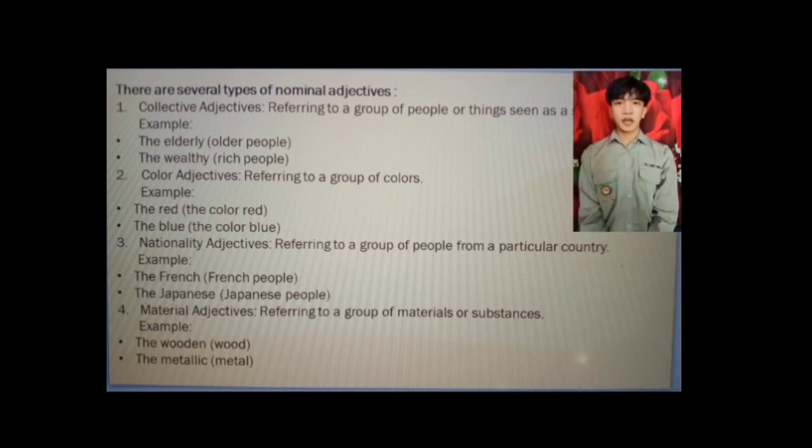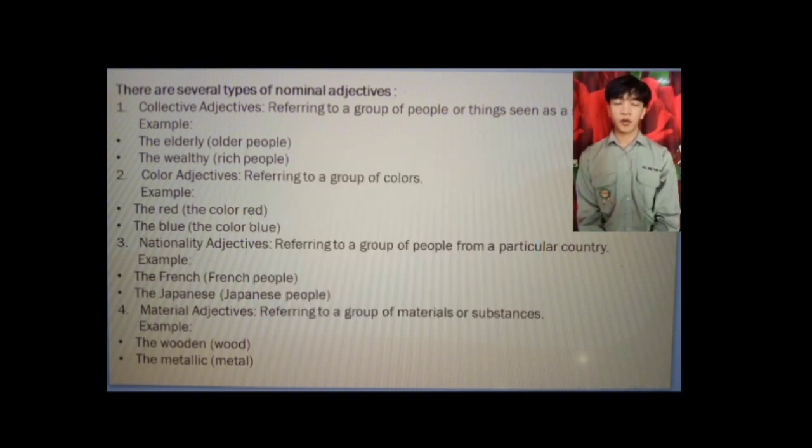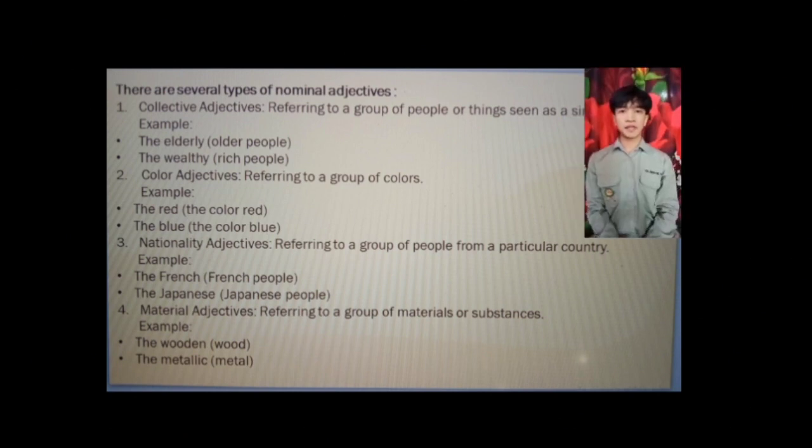The third type is nationality adjectives, referring to a group of people from a particular country. For example, the French, it means French people. The second example is the Japanese, it means Japanese people. And the last type is material adjectives. This is referring to a group of materials or substances. For example, the wooden, and the second example is the metallic.